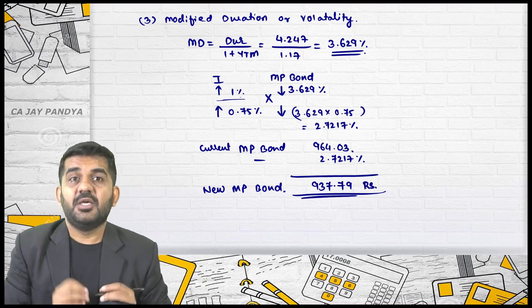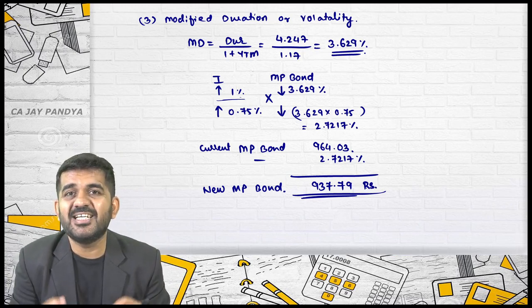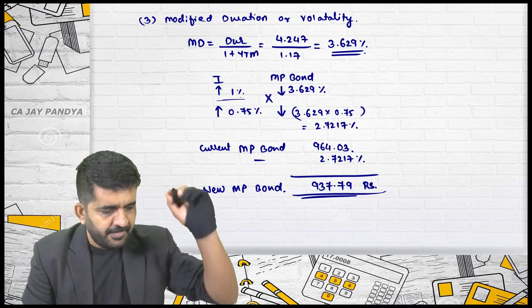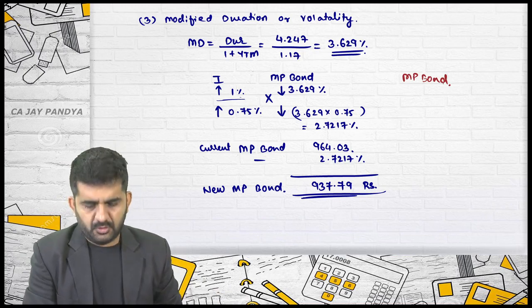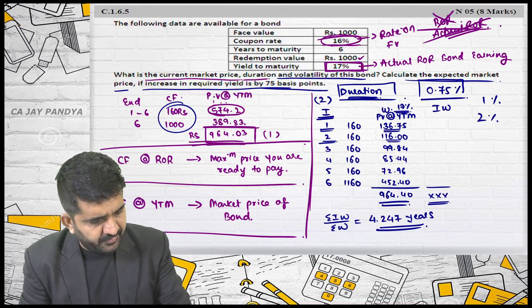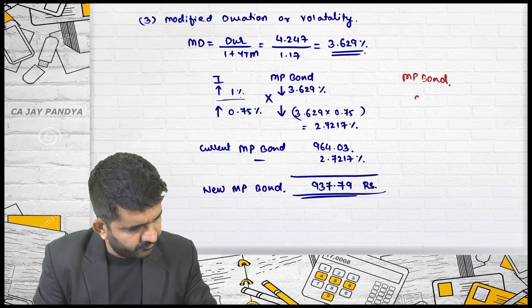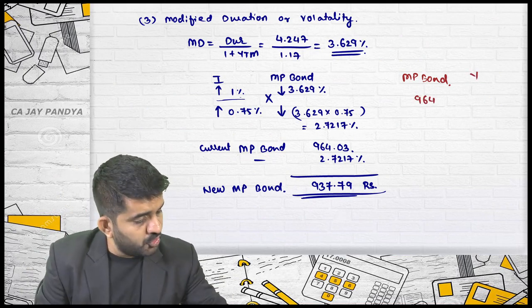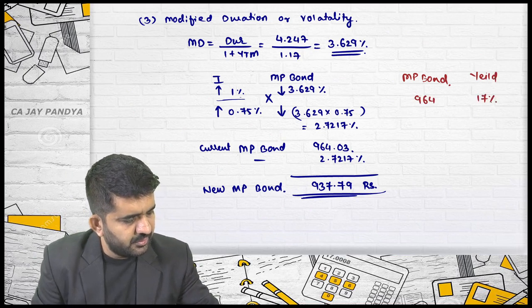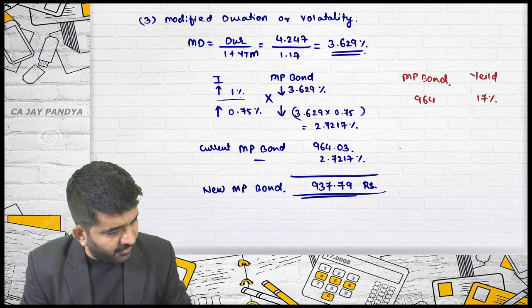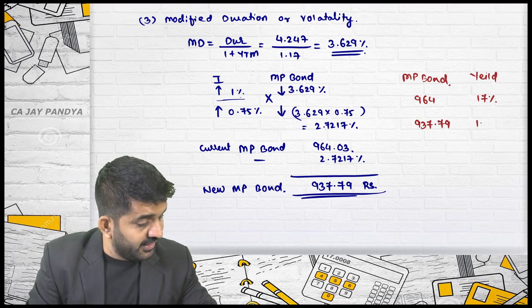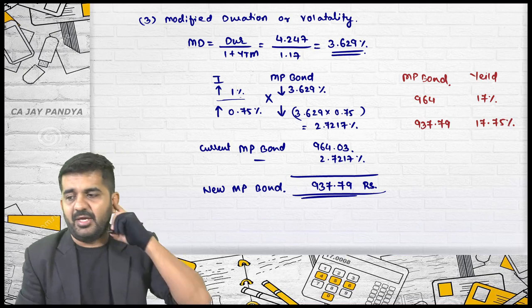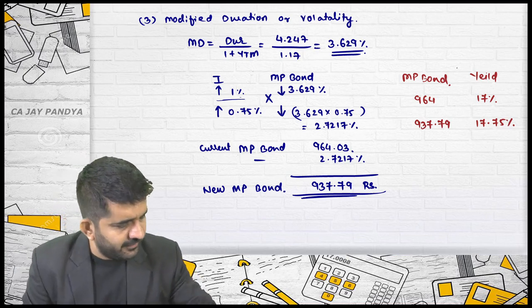Rupees. See, finding out the answer is not important. Logically understanding the answer is also important. What was the first market price of the bond? 964. Then what was your yield? 17%. Is it alright? If the market price of the bond becomes 937.79, your yield will increase. As the price decreases, your yield will increase to 17.75%. Is it alright? Are you getting it?